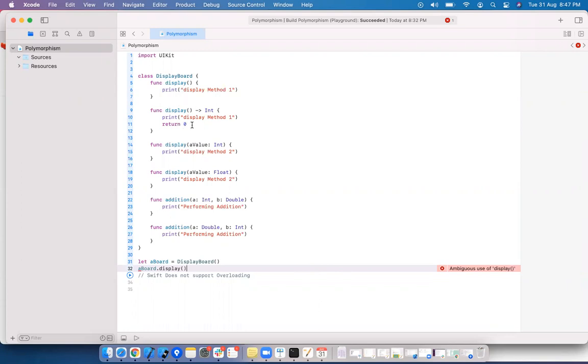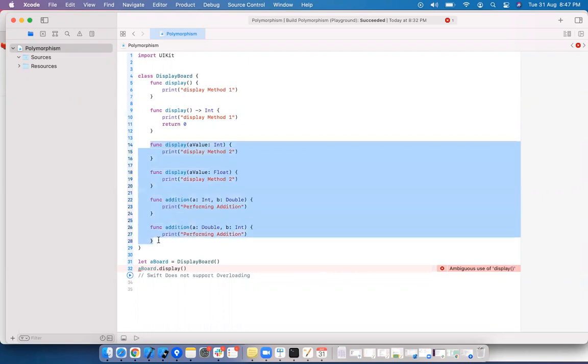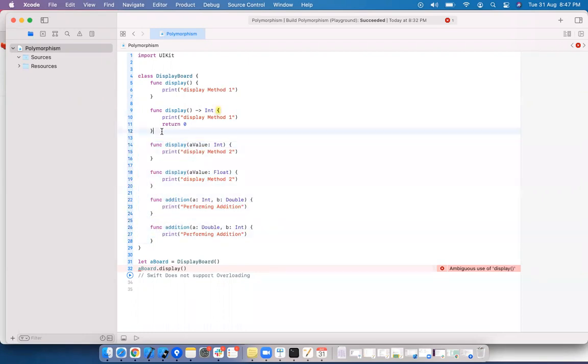Actually, this is why if you have the same method names, here is the conflict. It is trying to call which display method. It is not understanding which display method it should call. So the overloading concept is there should be difference in number of parameters, order of parameters, and type of parameters.